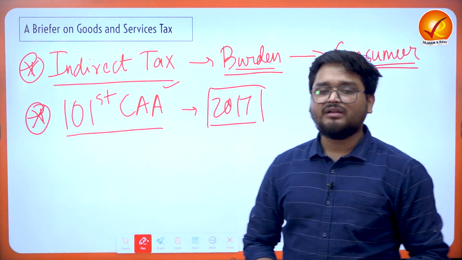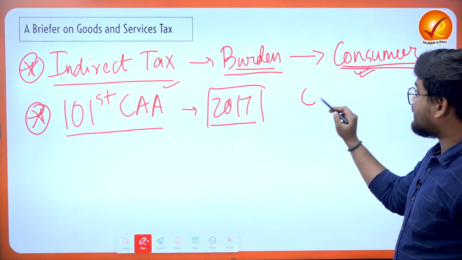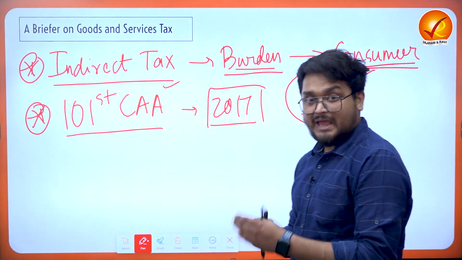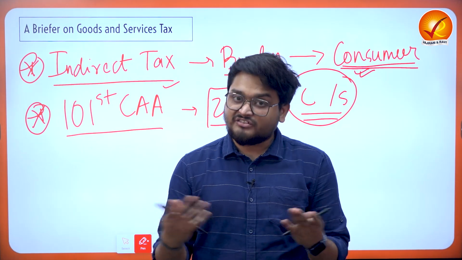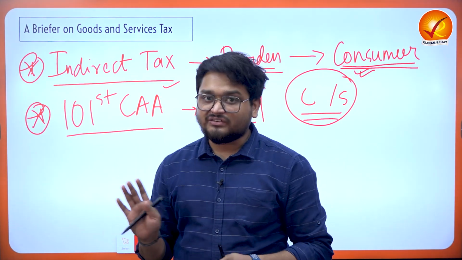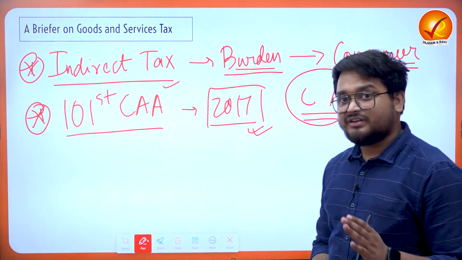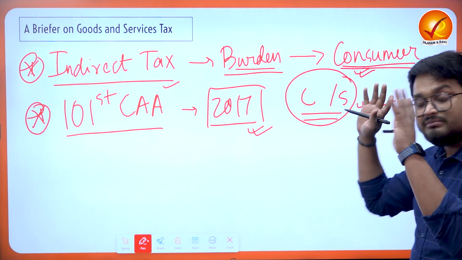Before this, we had many taxes which were levied by the center and the state governments. The main aim of GST was to usher in a regime of one tax, one nation, right? So we have to understand GST is streamlining all the center and state taxes, which are subsumed.